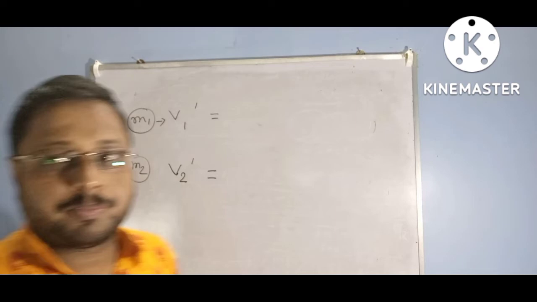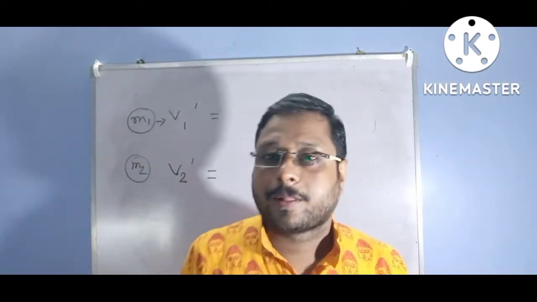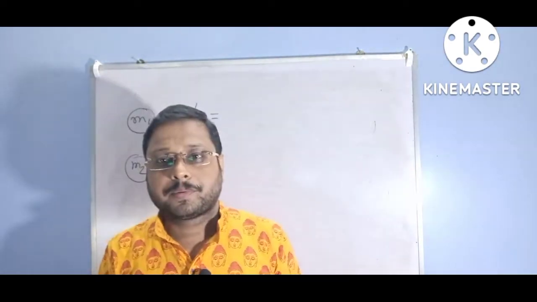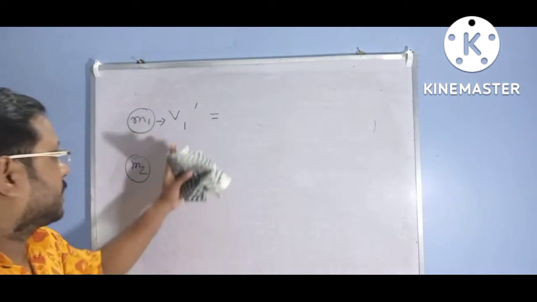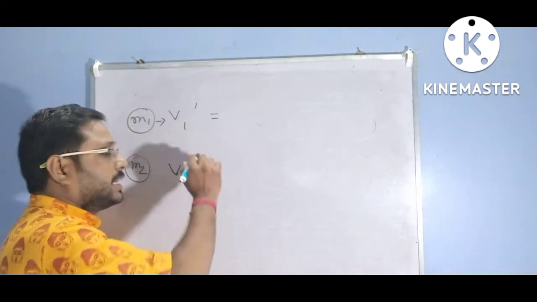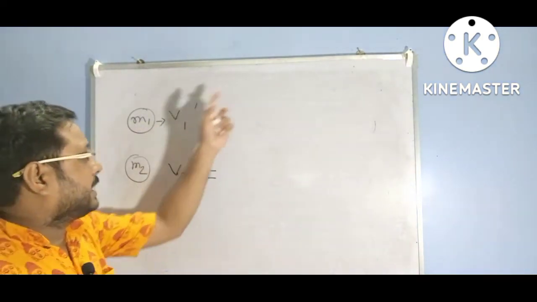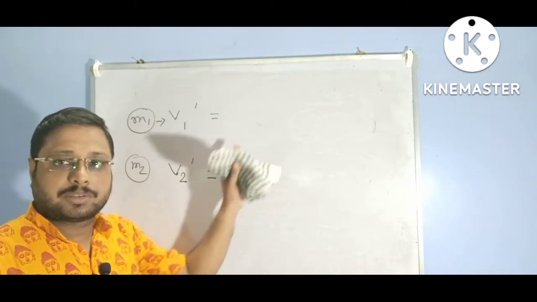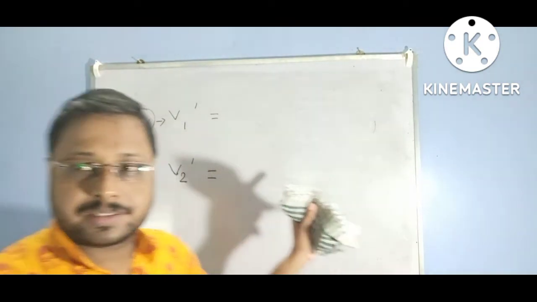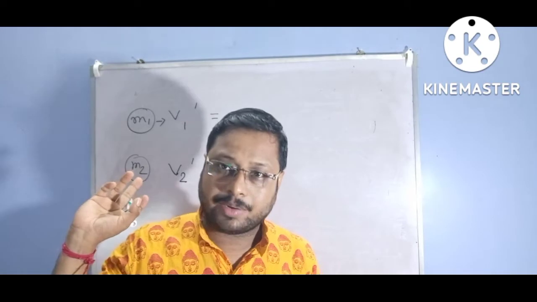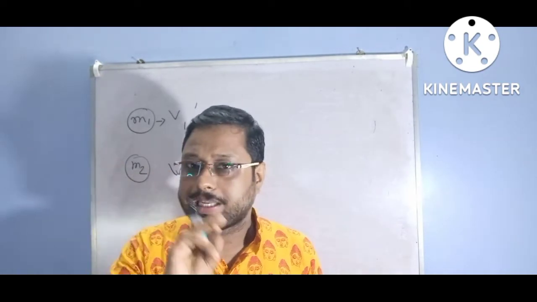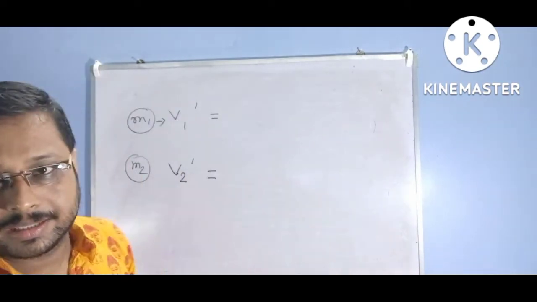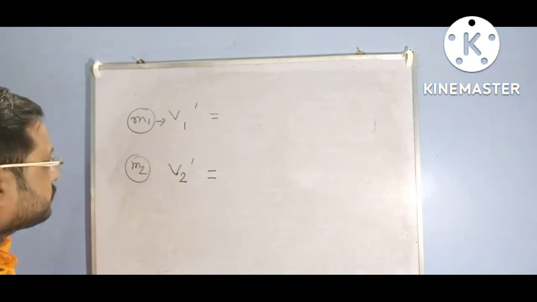What is the expression of v1 dash and v2 dash in terms of v1 and v2? I can write it in general form, not only for inelastic collisions. We can derive m1 v1 plus m2 v2 by m1 plus m2 from these equations. Please see it.